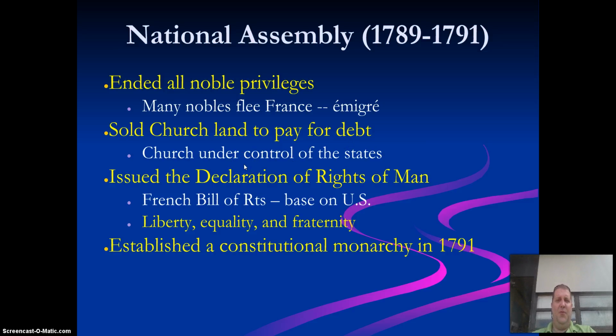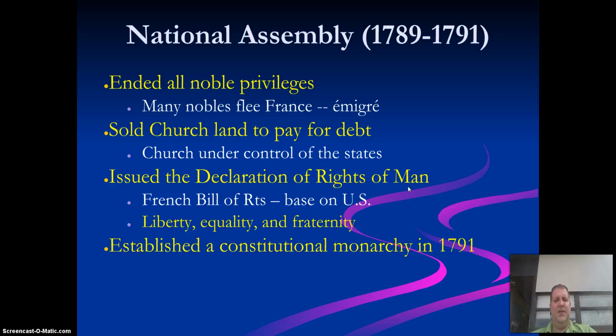Remember, France and Britain were both really bad out of money due to the Seven Years' War, which is known for us as the French and Indian War. The National Assembly, so it was a little chaos, so the peasants rise up. You guys know this. They ended all noble privileges, they sold the church land to pay for debt, and they issued the Declaration of the Rights of Man.